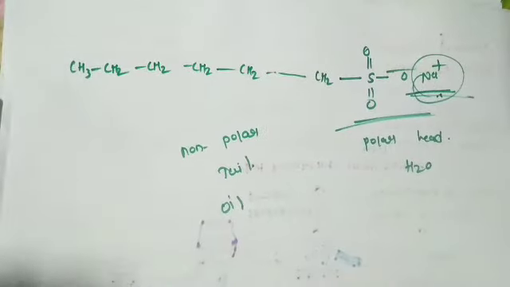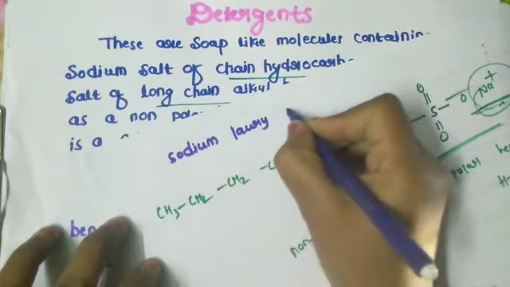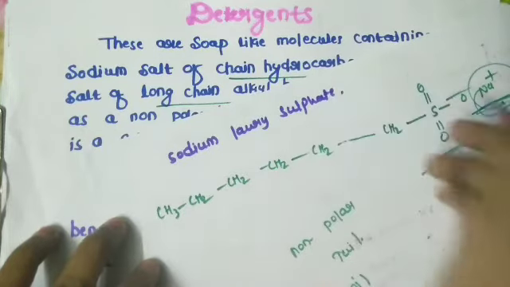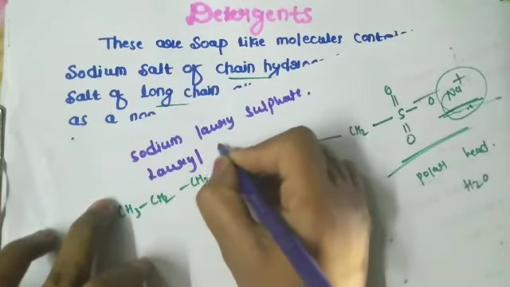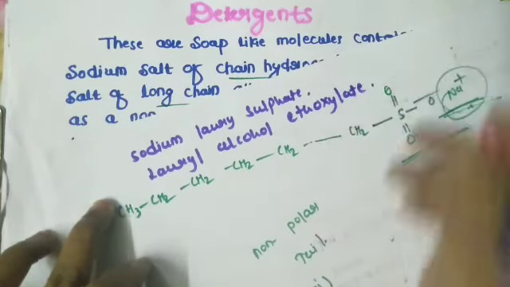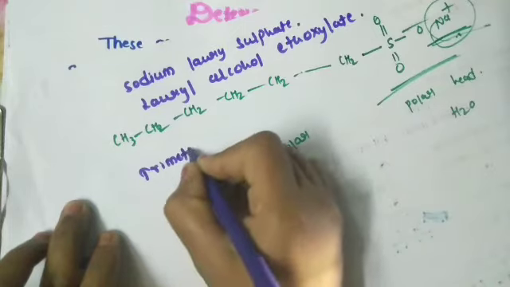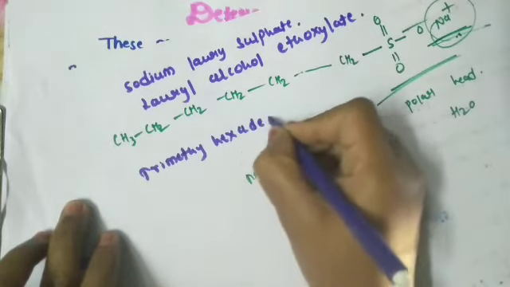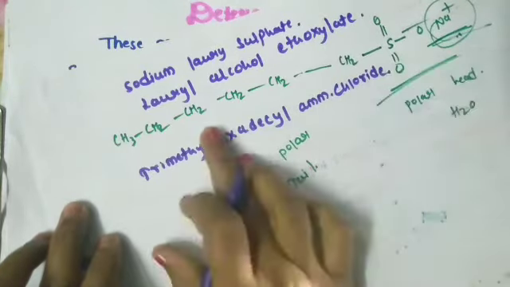Now see some examples for the detergents. Examples are sodium lauryl sulfate, lauryl alcohol ethoxylate, and another example, trimethyl hexadecyl ammonium chloride. These are good examples for the detergents.